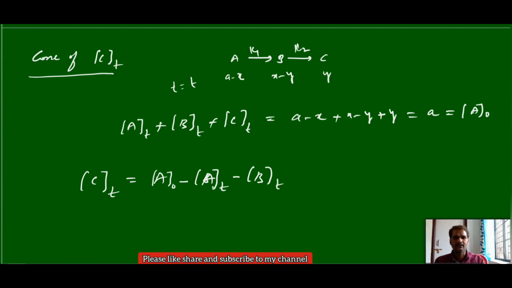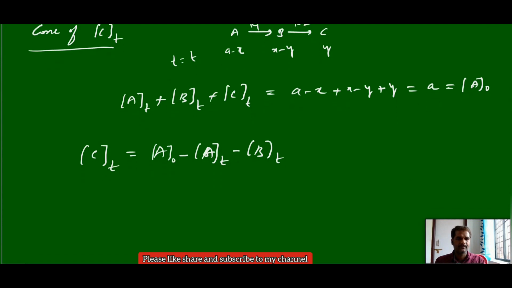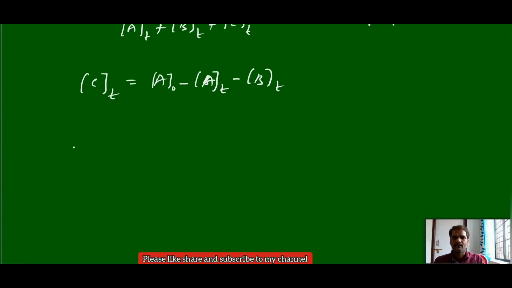So this is simple. Here you apply directly the value of At and the value of Bt. Now, the concentration of A at a time t is A0 into e power minus k1 into t.